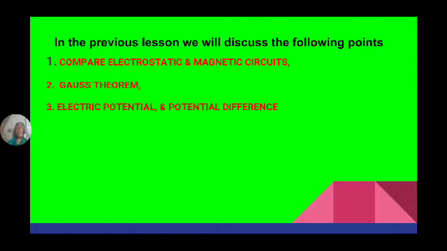Electrostatic lines of force are always normal to the surface. If this is the surface, the line is like this. Whereas magnetic lines of force are not normal to the surface. Electrostatic lines of force are always straight; they don't form closed loops. Whereas magnetic lines of force, if you take the solenoid, this is the north pole, this is the south pole, form closed loops. The remaining similarity is electric flux and magnetic flux, psi, and so on.